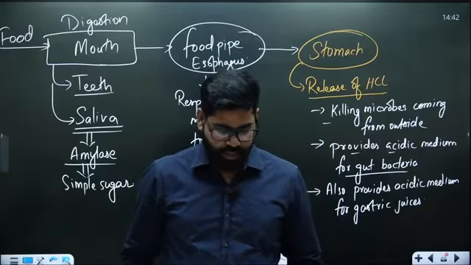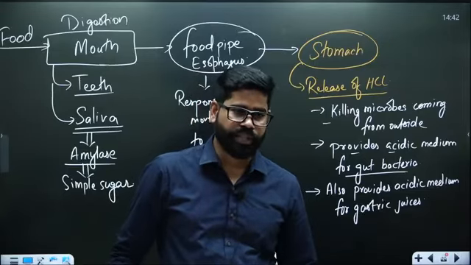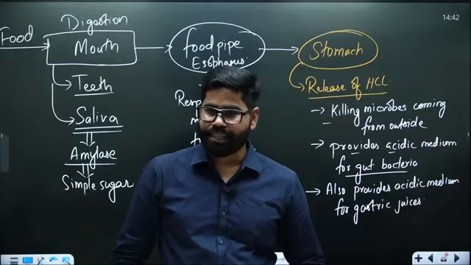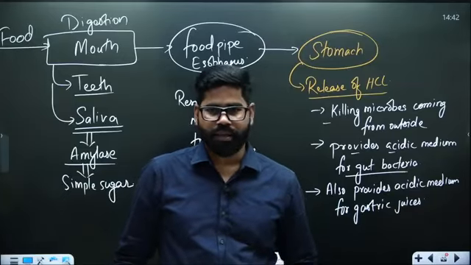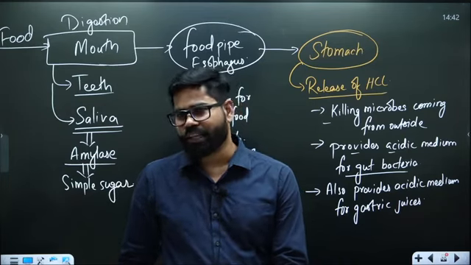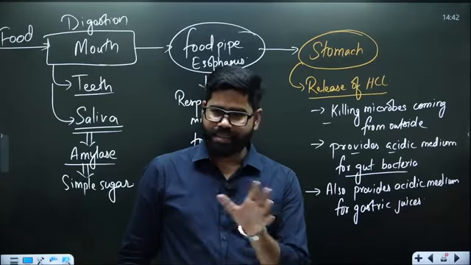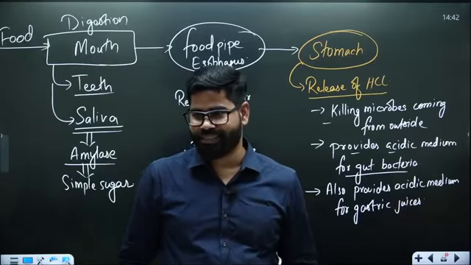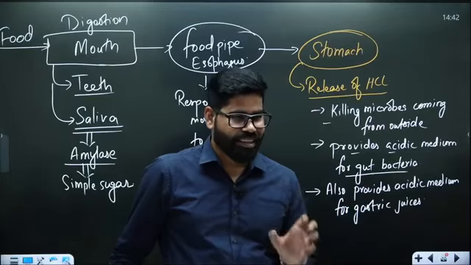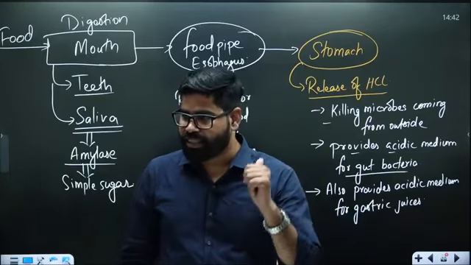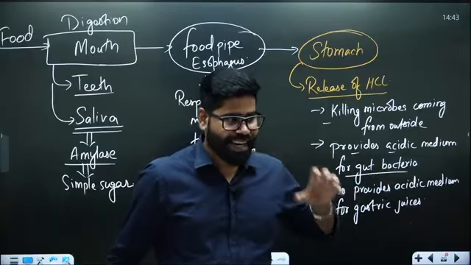So in this case, there is one enzyme which is responsible for digestion of protein. What is the name of that? In our stomach, you may have read this in class 9th, 10th. It has a name starting with P only. Pepsin is there, which is helping in digestion of protein inside the stomach.